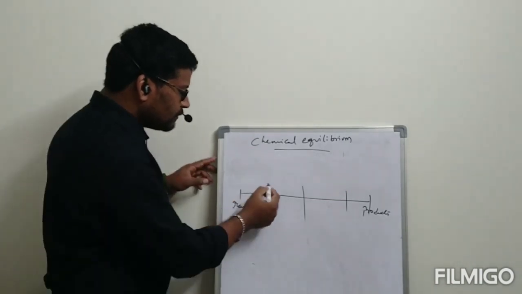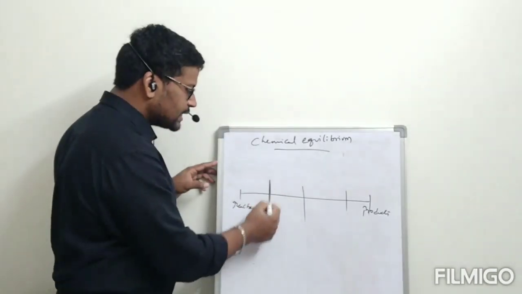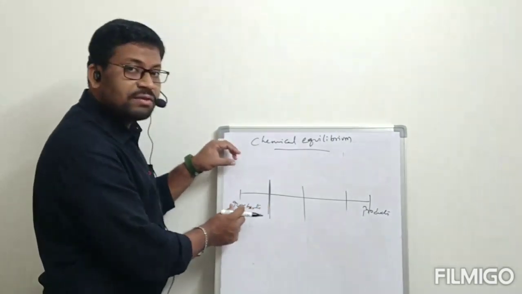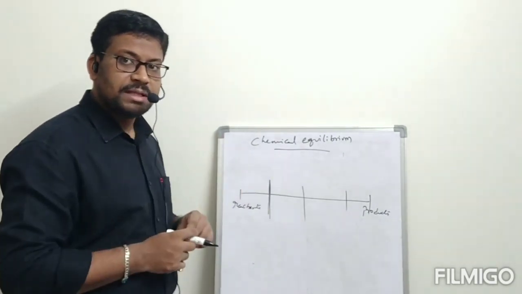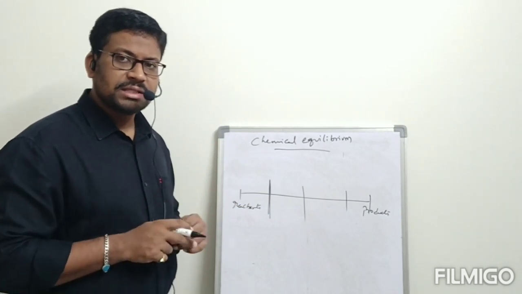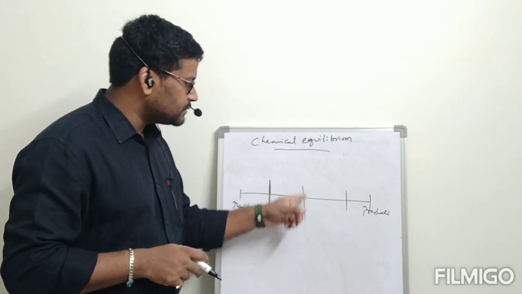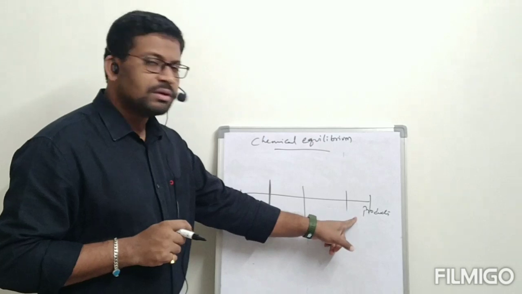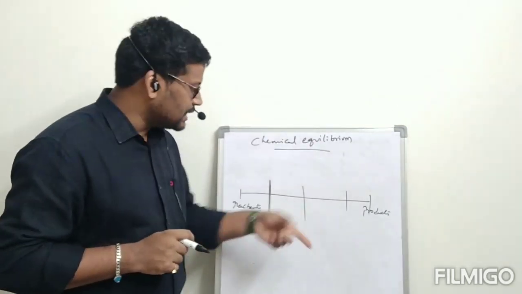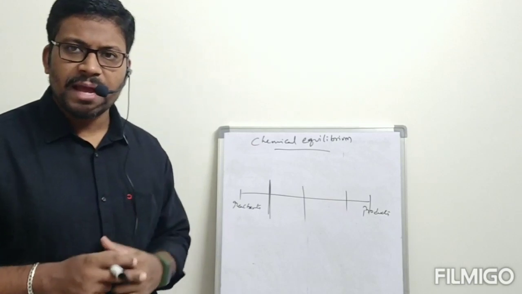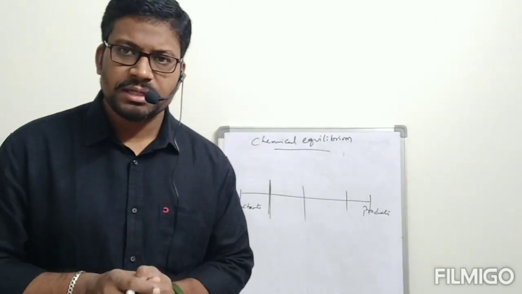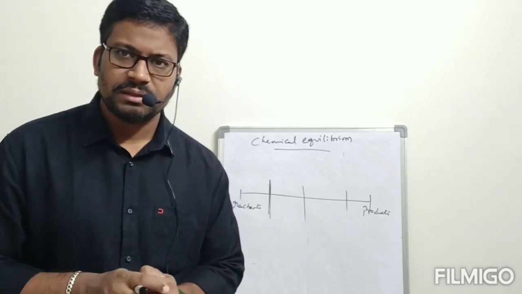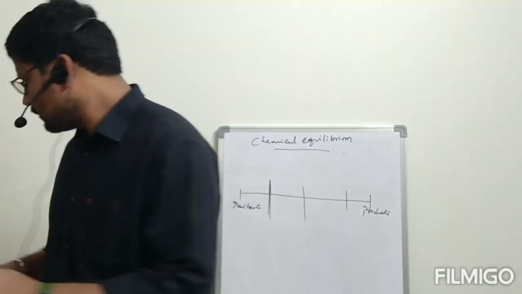Okay, what is the condition I told? Reactants can undergo reaction easily, products cannot undergo reaction easily, because less amount of reactants will be there, more amount of products will be there. At that condition, there is a chance of formation of equilibrium. Sometimes exactly in the middle it will undergo. Sometimes products undergo reaction easily when compared to reactants. Like that, in different conditions it will happen, but the condition at equilibrium is rate of forward reaction equal to rate of backward reaction. Is it clear? Now we will continue.